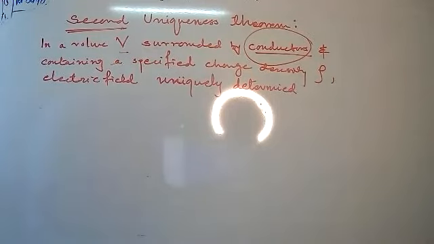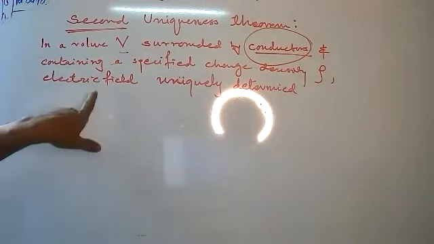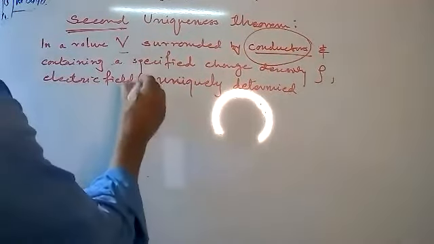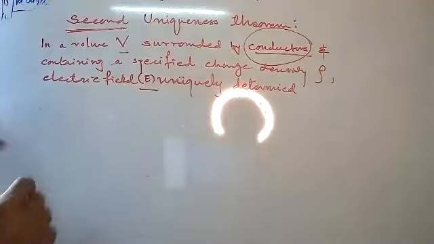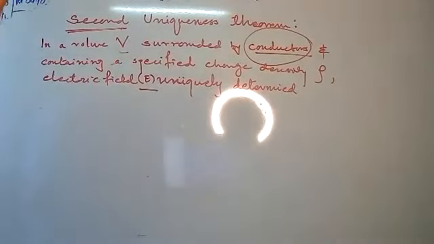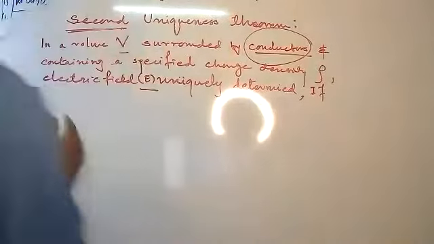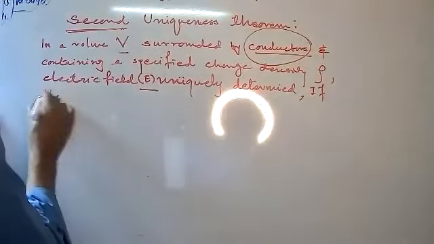Okay. And in this case, the electric field is E. Electric field E is uniquely determined if and only if the total charge